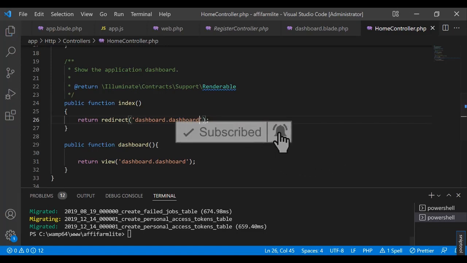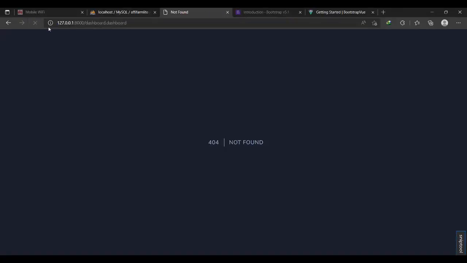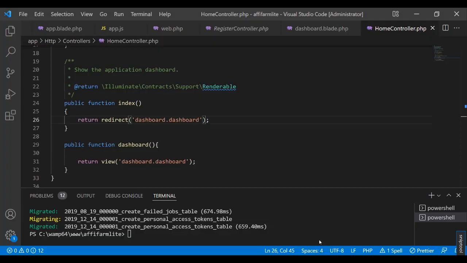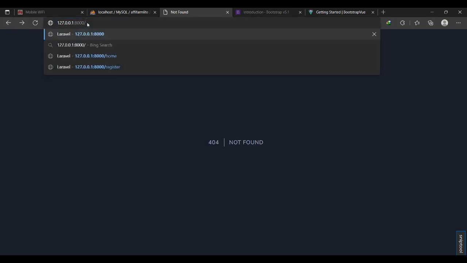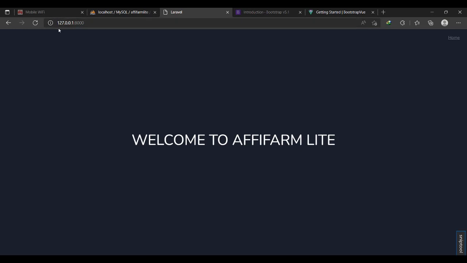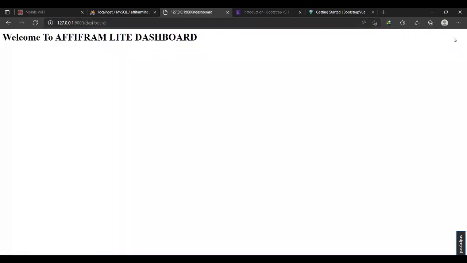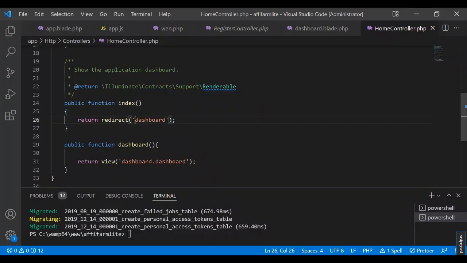So if I come back and refresh, great, you can see it redirects to dashboard, and it is saying dashboard not found. So let me double check. It should be redirecting to dashboard. Let me refresh. Great. So when I click on home, it is redirecting to dashboard.